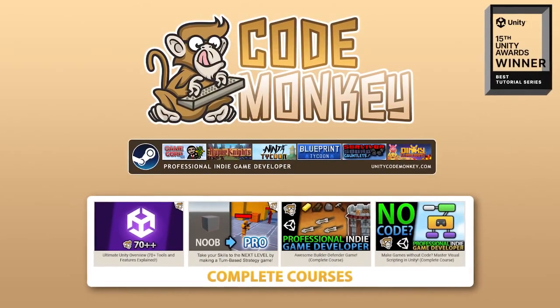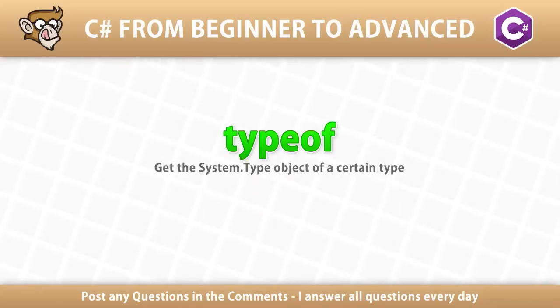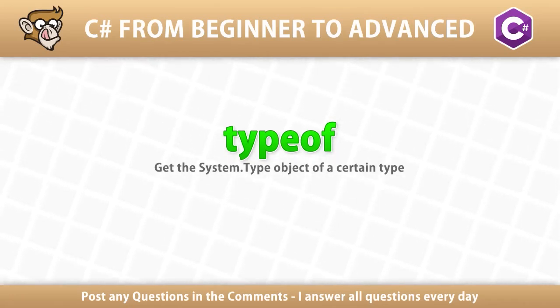Hello and welcome, I'm your CodeMonkey. In this lecture we're going to learn about the typeof operator. This operator lets you get the type object of a certain type.